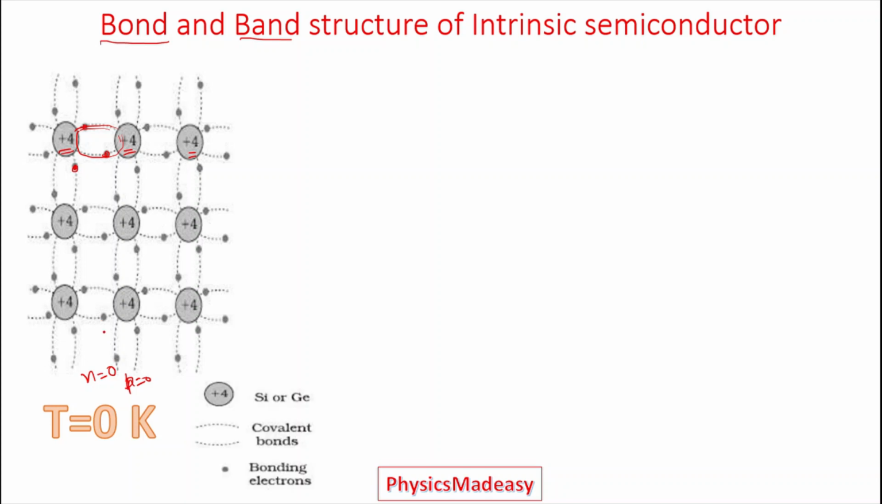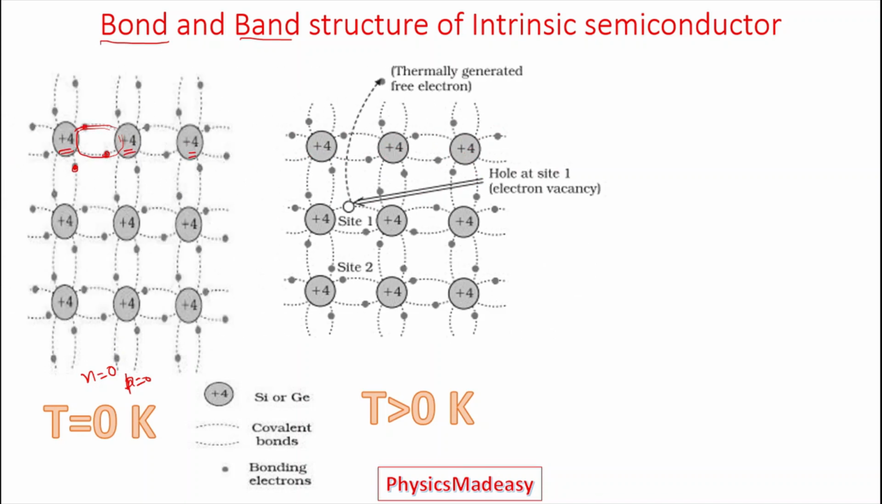If we increase the temperature greater than 0, the bonds are broken up. Here, the bond is broken at this point and an electron becomes free. So you have one electron. Here, there is an absence of electron. This absence of electron we take as a hole. Like this, if you go on increasing the temperature, many bonds are broken up and many electrons become free and more holes get created here.